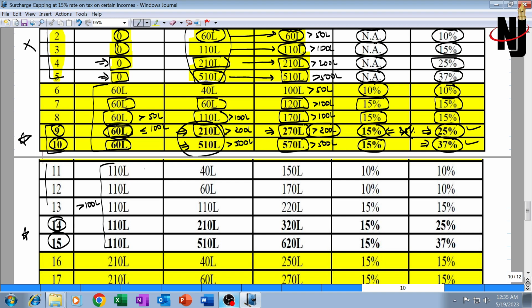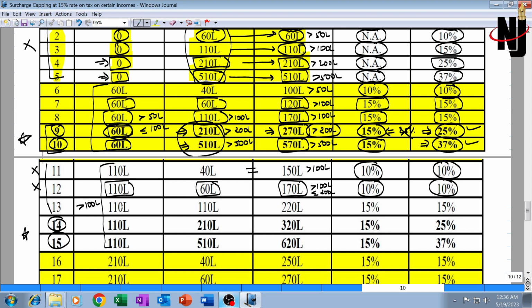Starting with 11th illustration, special income is 110, normal income is 40, total is 150. 150 is greater than 100 but up to 2 crore. Therefore, surcharge rate will be 10% on tax on both the incomes. So this is an irrelevant situation. This is not our matter of concern. This is easy. Next illustration, special income is 110, normal income is 60, total is 170. Still it is greater than 1 crore but it is up to 2 crore. Surcharge rate will be still 10% on tax on both the types of income. Therefore, this is again an unimportant situation.